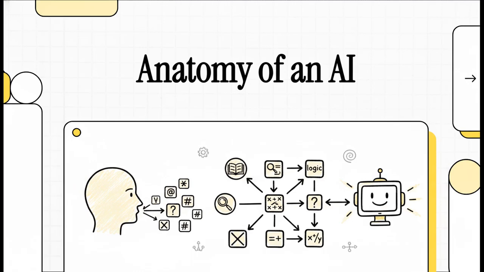Welcome to this explainer. Every time you ask your phone for directions or type a quick prompt into ChatGPT, an absolutely astonishing stack of linguistics, logic, and mathematics goes to work behind the scenes. It's incredibly easy to take for granted just how effortlessly we speak and understand one another. But teaching a computer to do the exact same thing, well, that is a monumental scientific achievement.